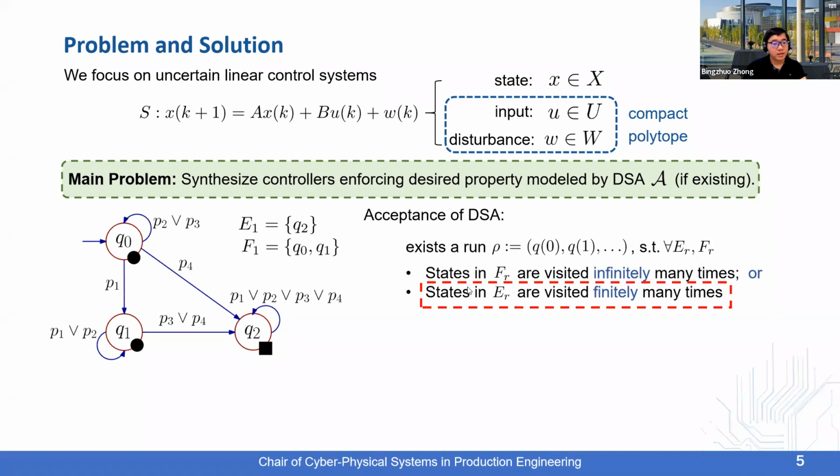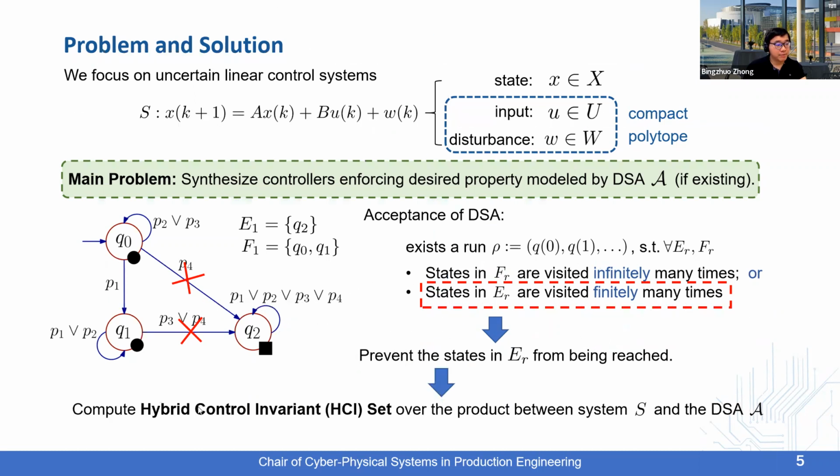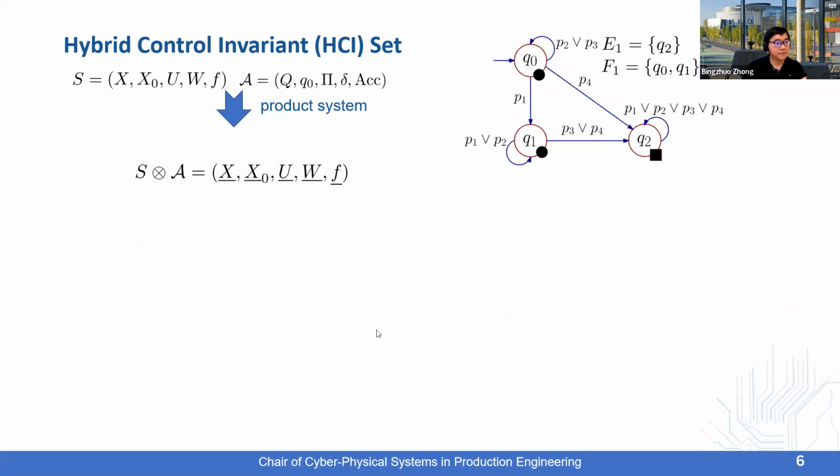property. We try to propose a controller that prevents the states in ER from being reached, so that the states in ER are only visited finitely many times. And we design such a controller by computing a so-called hybrid control invariant set over the product system between S and A. And here's the definition of the product system.